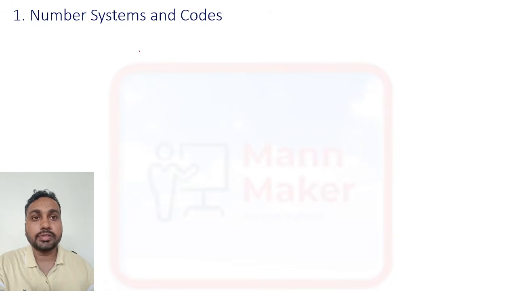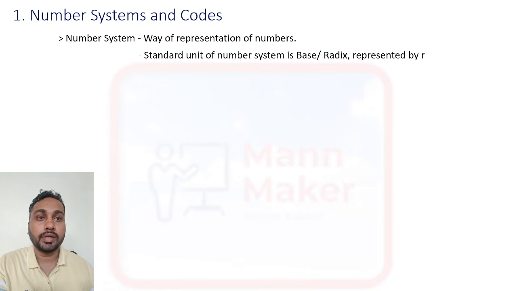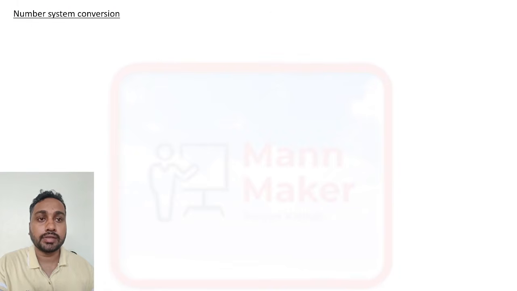Number system is what? Number system is the way of representing a number. The way of representing a number is called a number system, and we have a standard unit of number system that we call the base or radix, which will be represented by r.